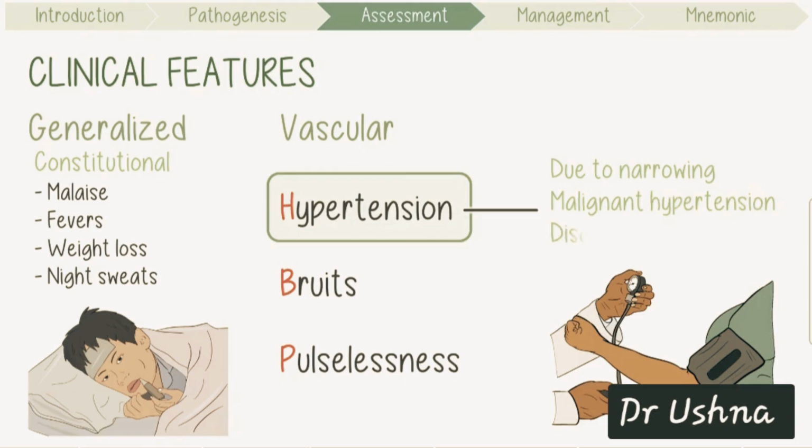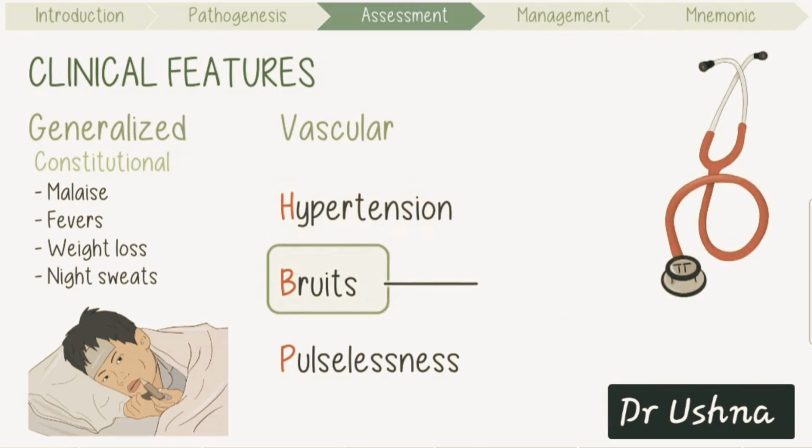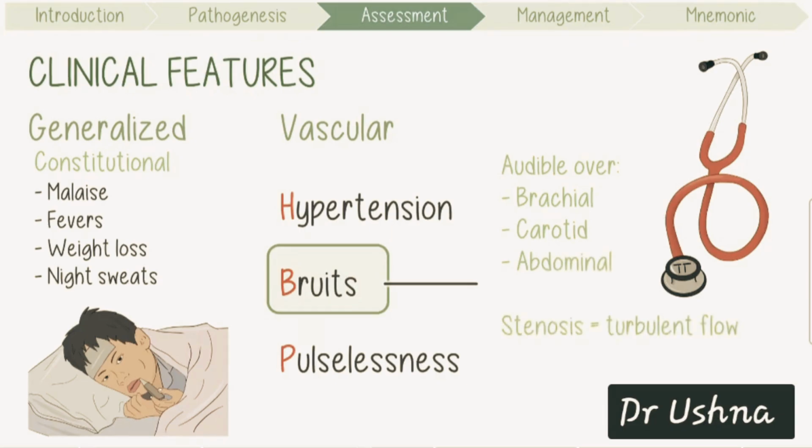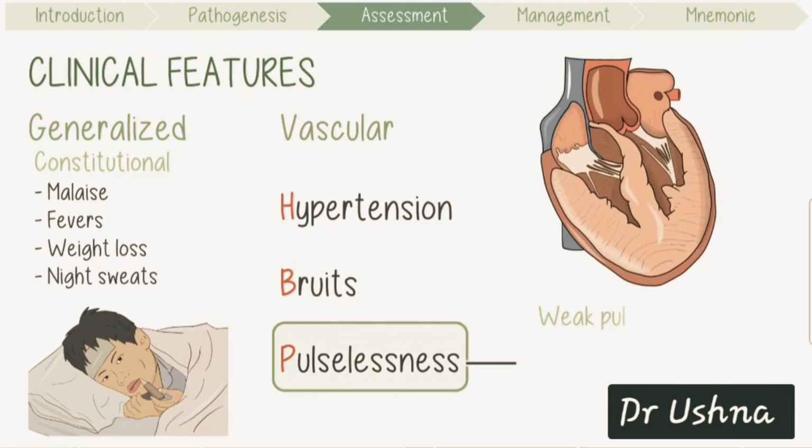Notably, you might find discrepant blood pressure of greater than or equal to 10 millimeters of mercury between arms due to arterial stenosis. Bruits are usually audible over the brachial, carotid, and abdominal vessels. Stenosis causes high-velocity, turbulent blood flow. This causes vibrations in the arteries that can be heard in the form of a low-pitched whooshing sound, aka a bruit. Pulselessness or weak pulses is most common in the radial arteries and is often asymmetric. This is due to insufficient flow from upstream stenosis.